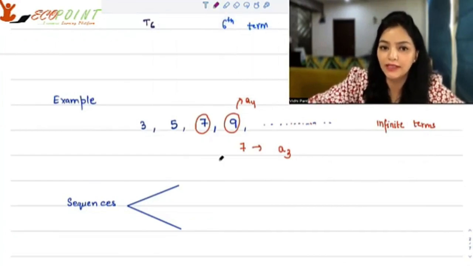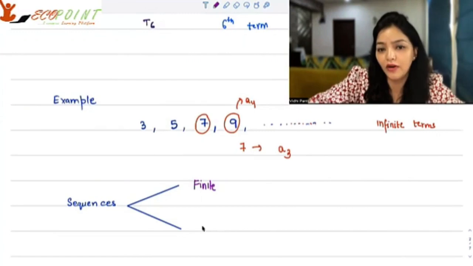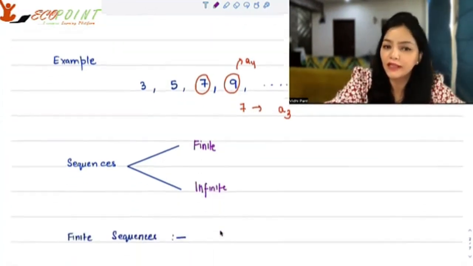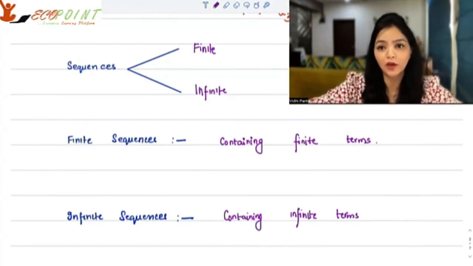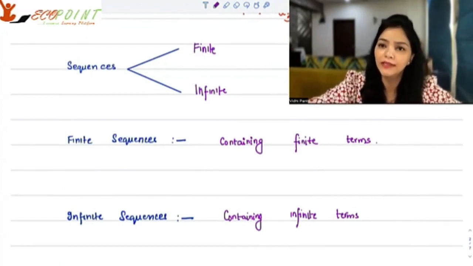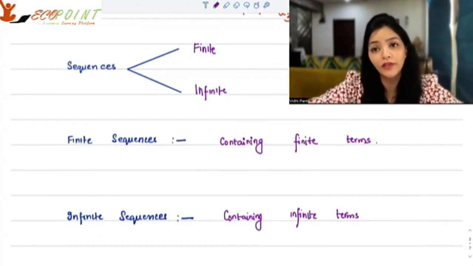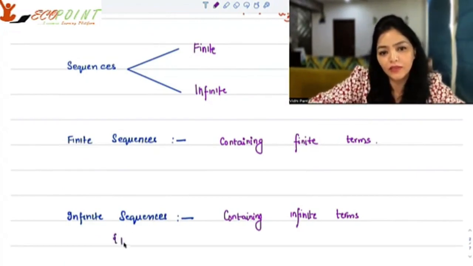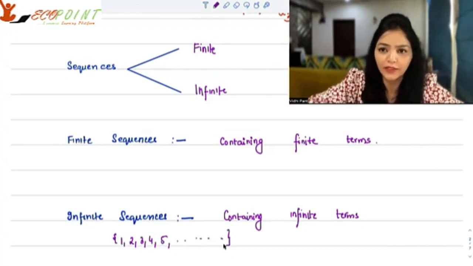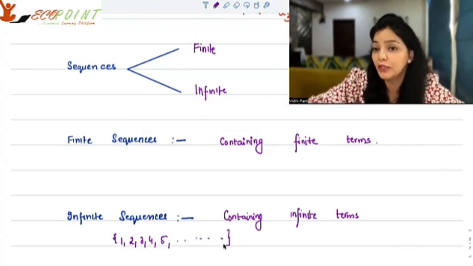Which makes me come to the next thing, and that is sequences could be finite or infinite. Now, what is a finite sequence? A finite sequence is a sequence which consists of finite terms. An infinite sequence is a sequence which consists of infinite terms. For example, if I say the sequence is of natural numbers, 1, 2, 3, 4, 5, and so on and so forth, this is the set of natural numbers, everything written in a particular order.